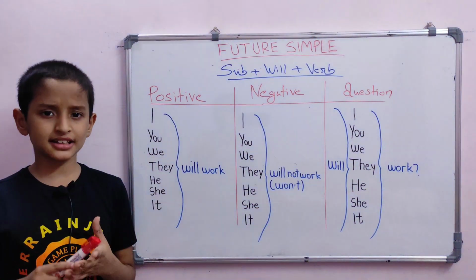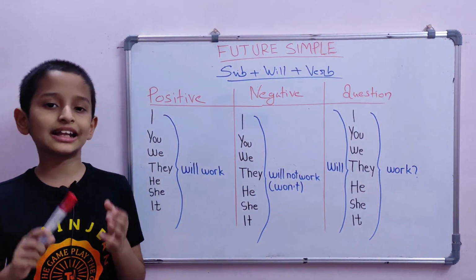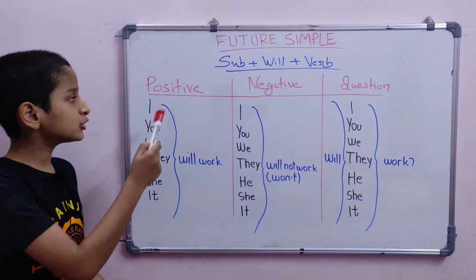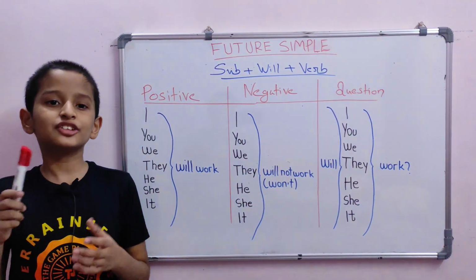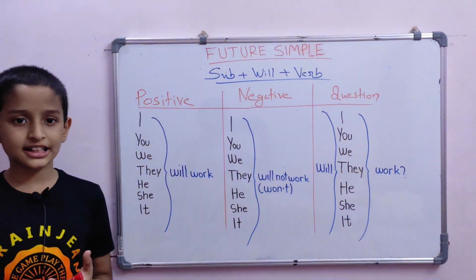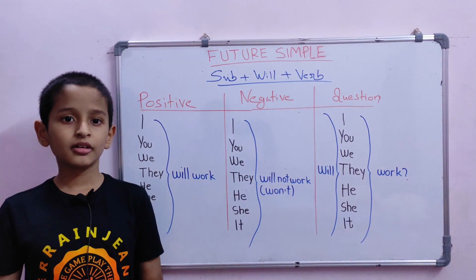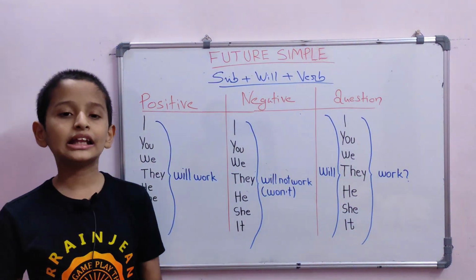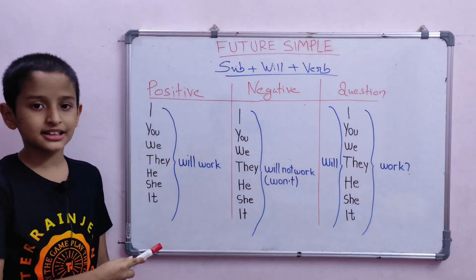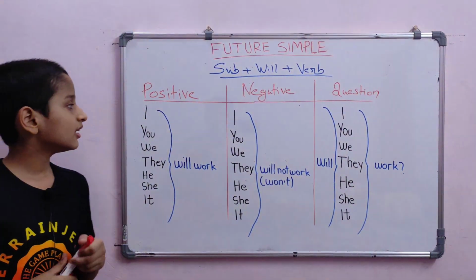Let us discuss the formation of sentences in this tense. Let us start with the positive sentences. As we discussed earlier, the structure of a positive sentence is the subject, which is followed by will, and the base form of the verb. So you can see the positive sentences in this tense here.